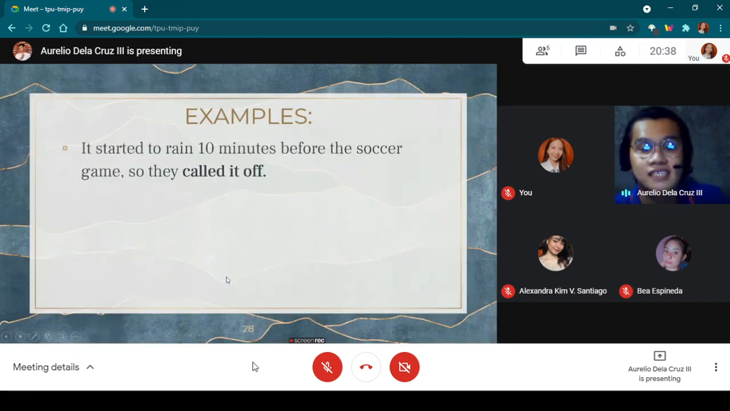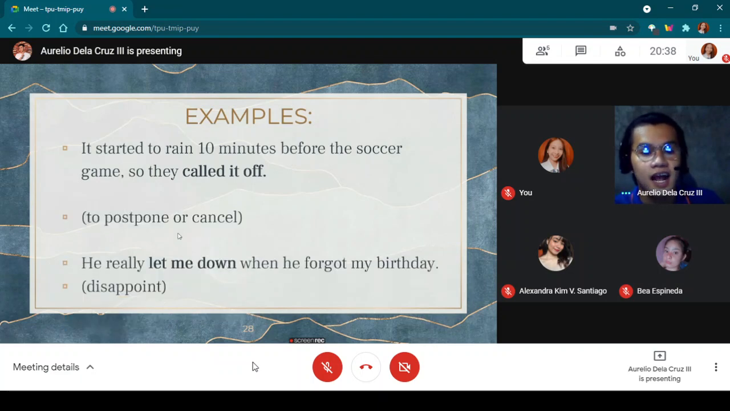Now let's proceed to the last example for phrasal prepositional verbs. It started to rain 10 minutes before the soccer game, so they called it off. As you can notice, again, called it off is the highlighted word, so it is the phrasal prepositional verb. It is three words, so it became the phrasal prepositional verb. Called it off means to postpone or cancel. Let's put it in a sentence: It started to rain 10 minutes before the soccer game, so they canceled it.